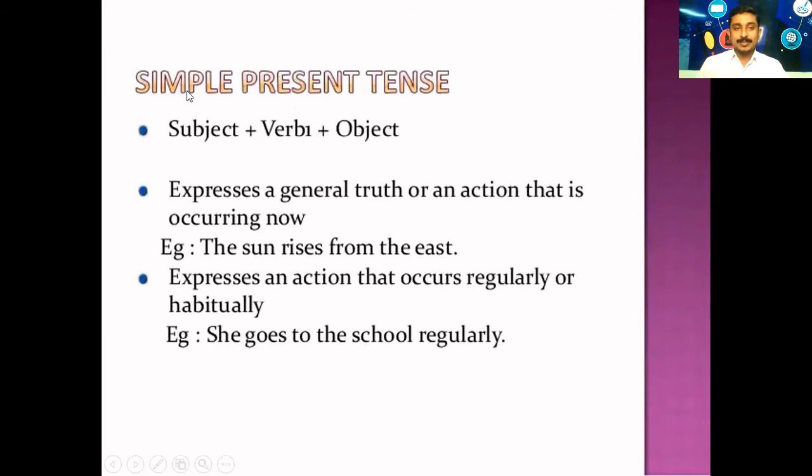The first tense under present tense is simple present tense. Simple present tense takes the subject, verb, object form, verb 1 or V1. Where do we use simple present tense? Simple present tense is used to express a habitual action. What is a habitual action? The things that we do every day.